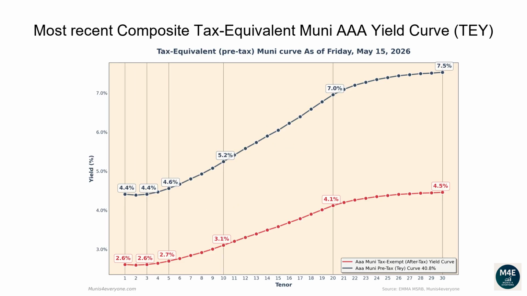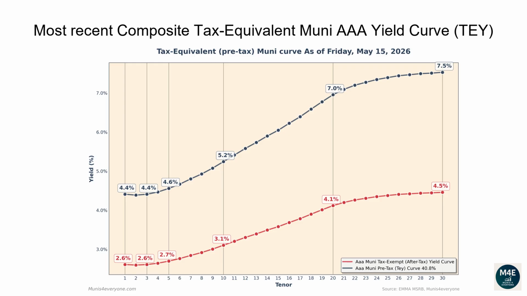Let's now go over the most recent composite tax-equivalent Muni AAA yield curve. The following graph shows, in red, the tax-exempt after-tax Muni yield curve, versus in blue its tax-equivalent pre-tax version, assuming a 40.8% top tax bracket, as of May 15, 2026. Why would you care to see the tax-equivalent version of the Muni yield curve? More on this later. Let's first go over the pre-tax, aka tax-equivalent yield curve.